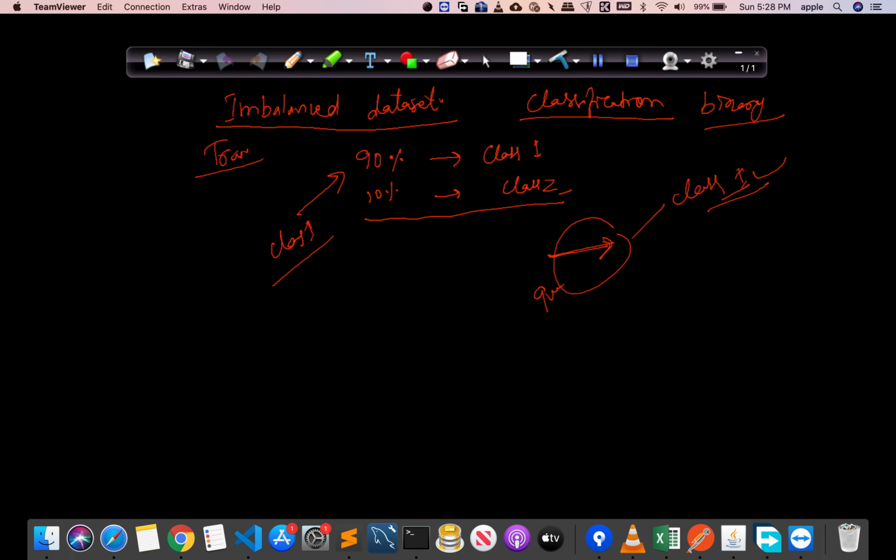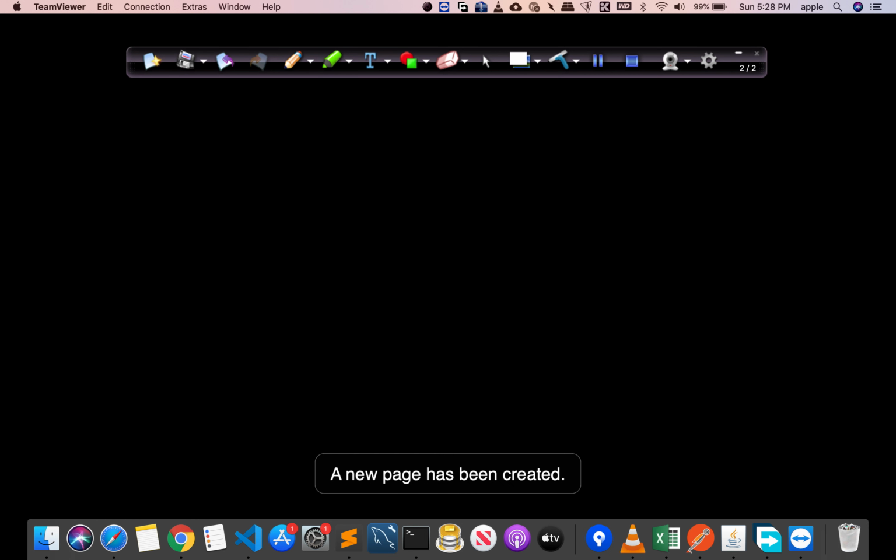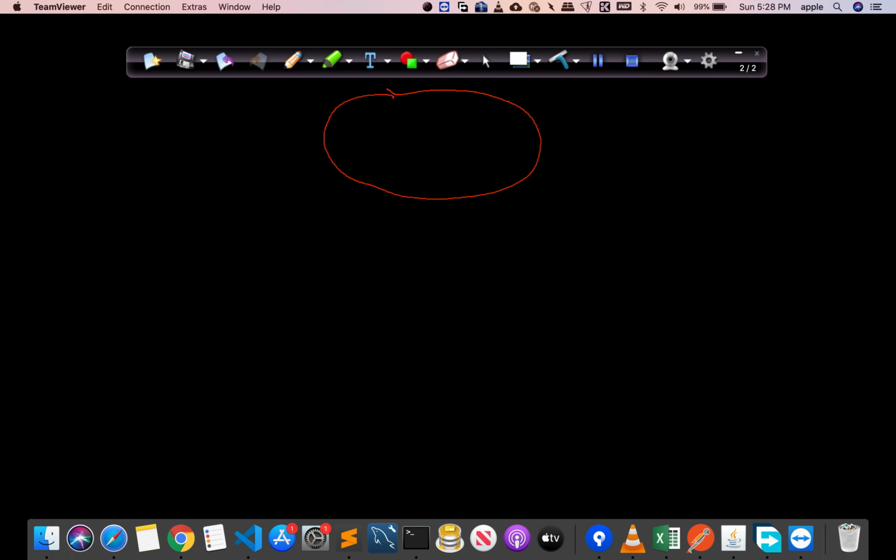So in order to counter this, we can do oversampling or we can do undersampling. So what is oversampling and undersampling? Let me just show you. See, now suppose this is our whole training set, and these particular points belong to class 1, and these belong to class 2. This is 90% and this is 10%.